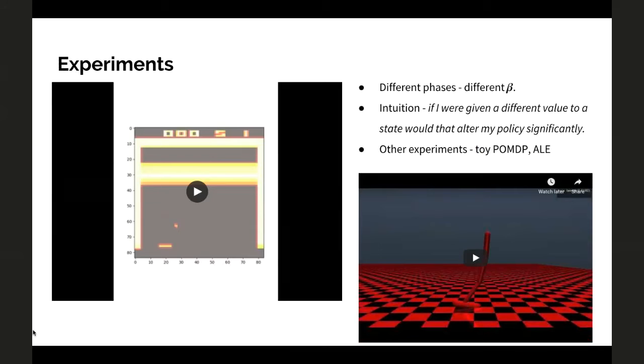beta actually answers this question: is my value of the current state closer to my target, or is my previous estimate closer to the target? If the previous estimate is closer to the target, then it puts more emphasis on the V beta of S_{t-1}. If my current value is closer to the target, if I receive less TD error by emphasizing more on V of S_t, then I would have a high beta here.